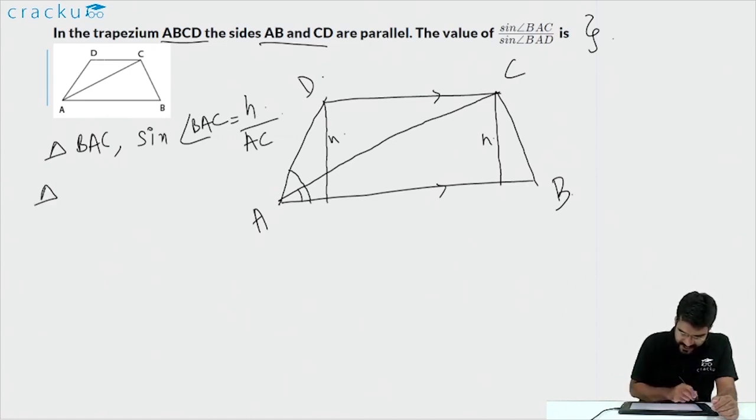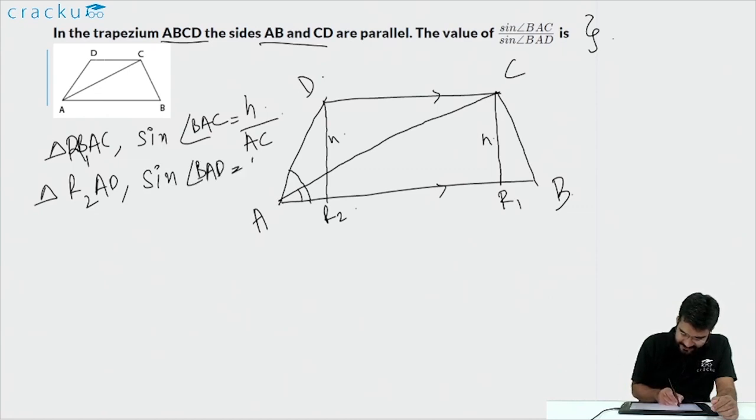Similarly in triangle, this is say R1 and this is say R2. This is in triangle R1AC, this is sine BAC, and in triangle R2AD, the angle sine BAD, which is the larger angle, is equal to h, which is the height, and the hypotenuse is equal to AD.